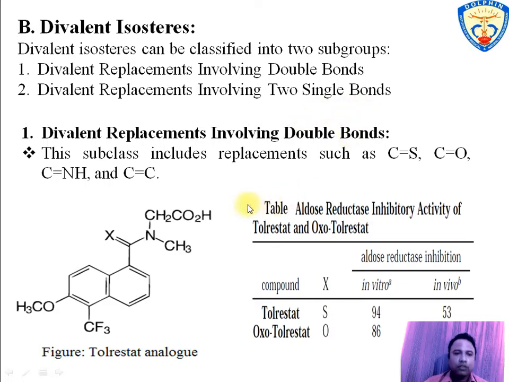So the first is divalent replacement involving double bonds. This category involves replacements such as C=S, C=O, C=NH and C=C. For example, in this figure, the replacement of C=S with C=O in tolrestat, which is an aldose reductase inhibitor, results in oxo-tolrestat with retained activity. Results for aldose reductase inhibition, both in vitro and in vivo, are almost the same for both compounds.